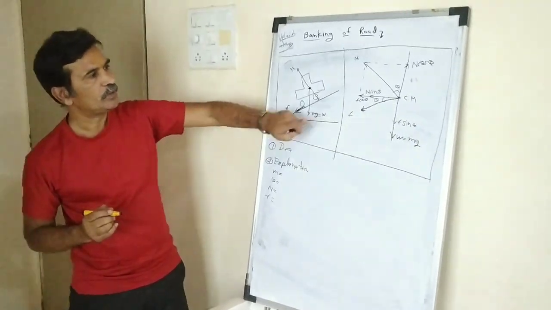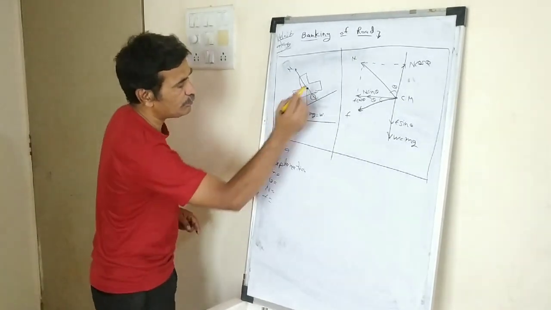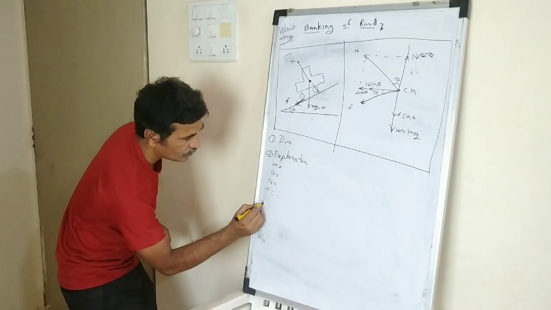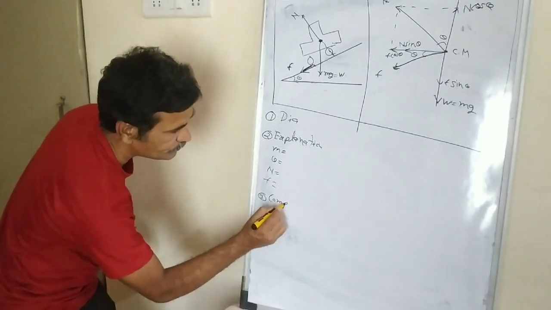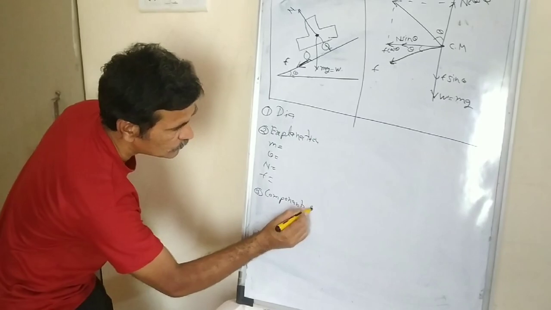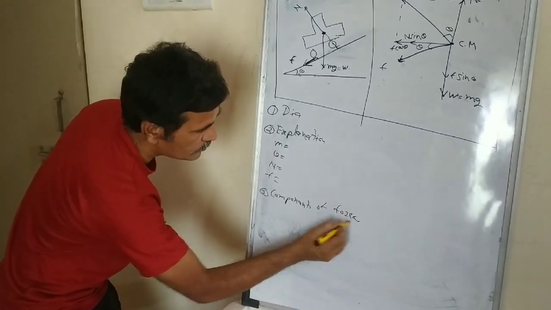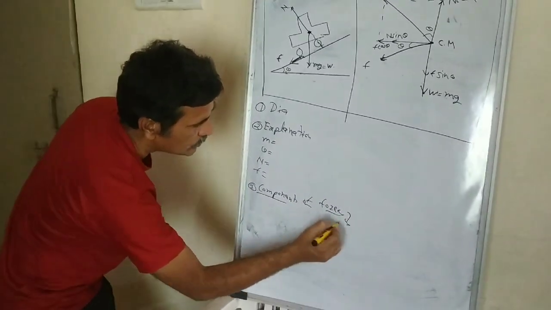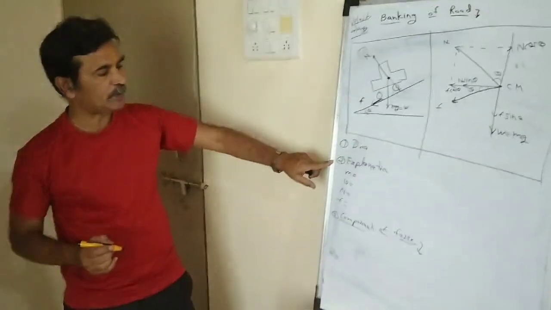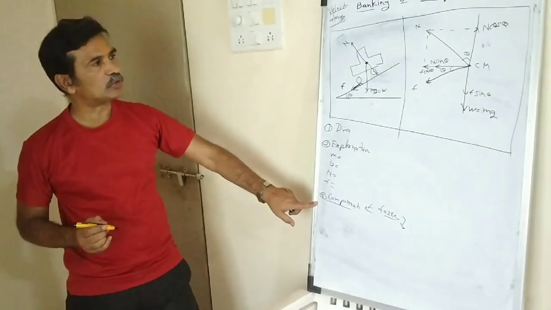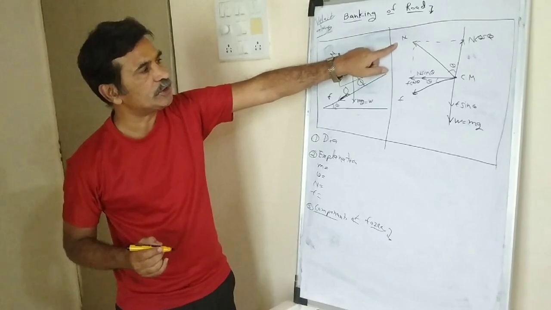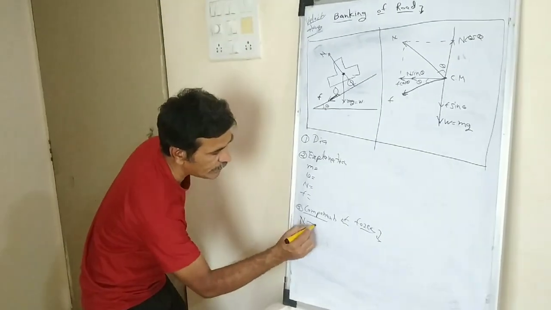Then we can break this force into components of forces. So first step, diagram, explanation. Third, components of the forces. We can break this normal force into two parts.